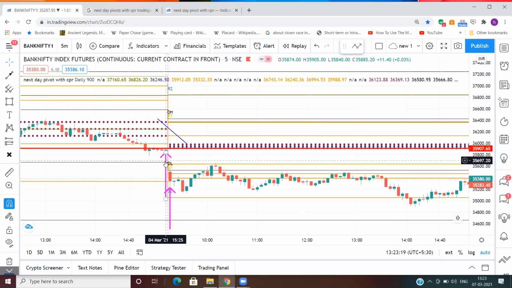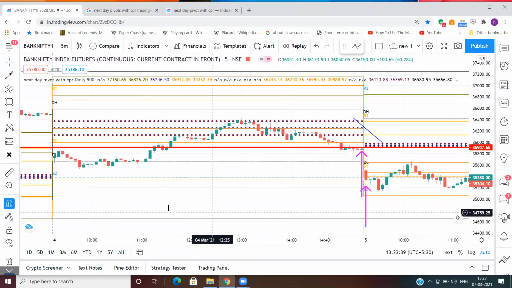Now we have to wait for the open of the next day, either to validate the bias we had made, or it will dismiss the bias we have made on the opening of the next day candle. Okay, I'll just try to show an example. I'll just try to find an example of how it can be dismissed.